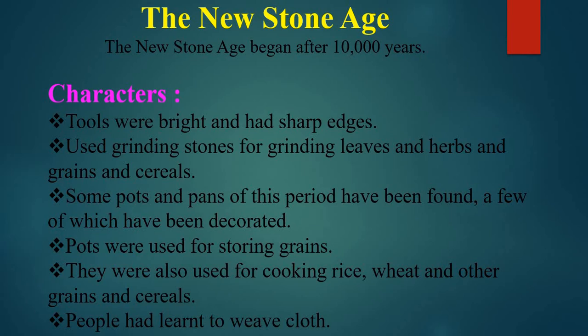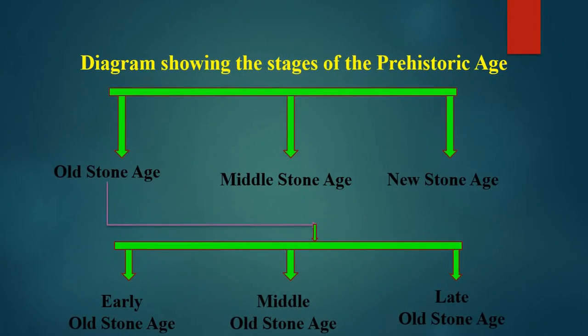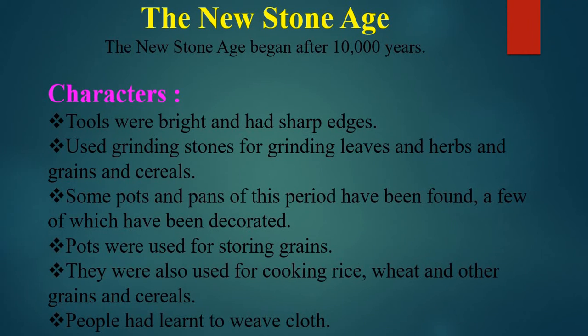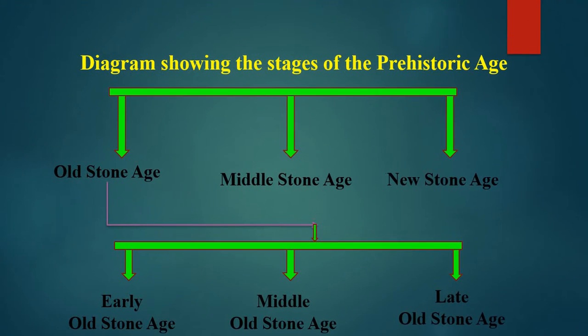People had learned to weave clothes also during this period. So let's have a quick recap on the New Stone Age. The first thing is that pots were created during this time, and they used these pots for storing and also for cooking rice, wheat, and other grains and cereals. People had learned to weave their clothes. So it's a special feature of this prehistoric age.